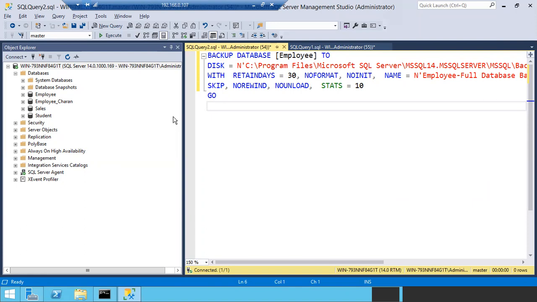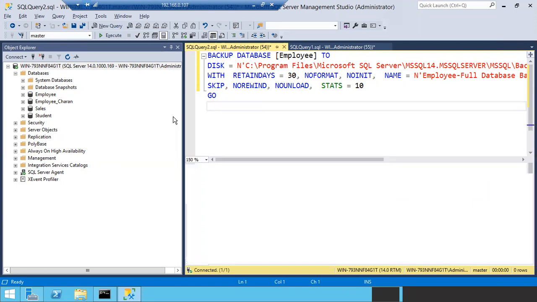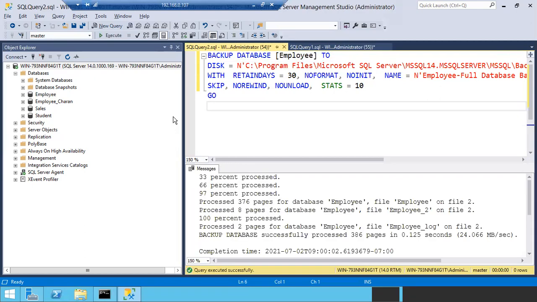What is the default option for backup files, append or overwrite? Append, sir. It's going to take one more backup. Are you sure? Yes. So it won't throw any error. Why? Because by default it will be appended to the existing backup set.